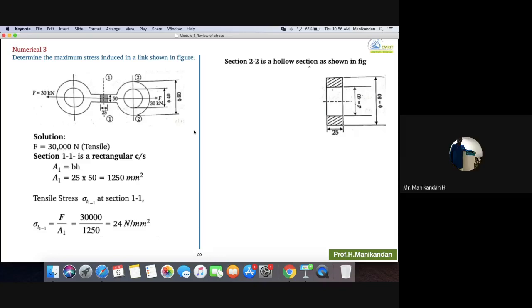Remember like that, don't bring length into breadth here. This is width, this is height, depth.